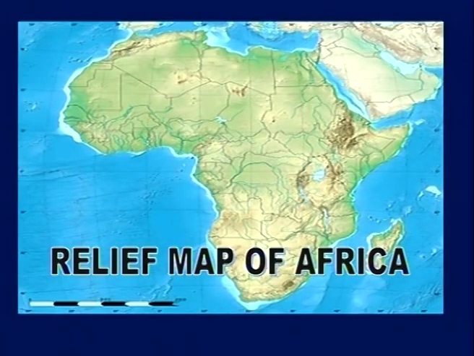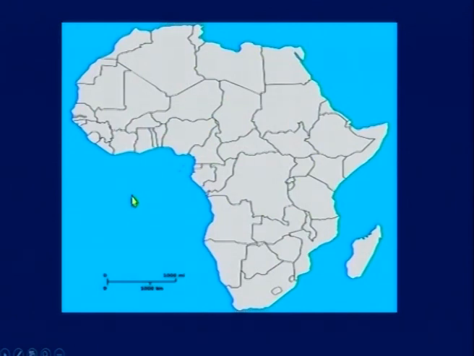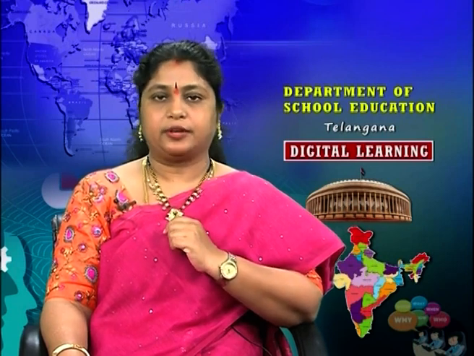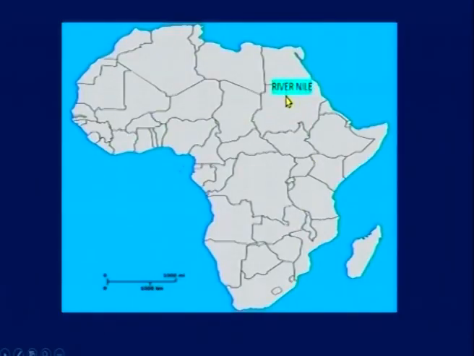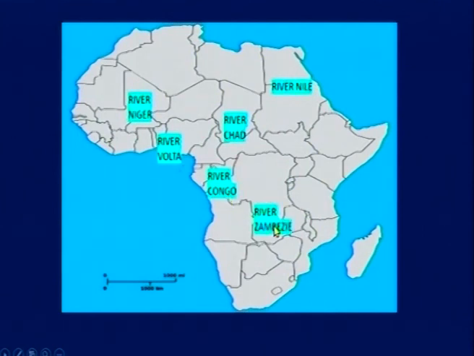So children, let us now understand about the relief features of Africa. First, let us see what are the rivers, lakes, mountains, plateaus, etc. located in Africa. So are you ready now? Yeah. First, let us learn about rivers. This is river Nile and this is river Niger, then river Chad, river Volta, river Congo, river Zambezi, and so on. So these are the rivers in Africa.